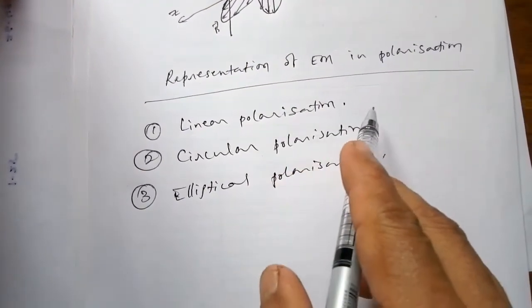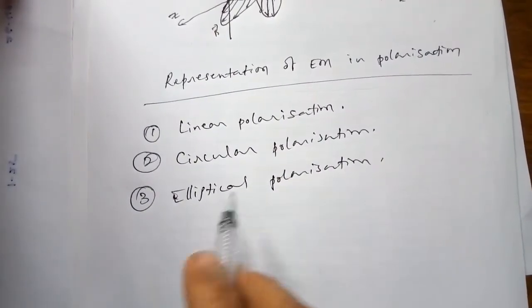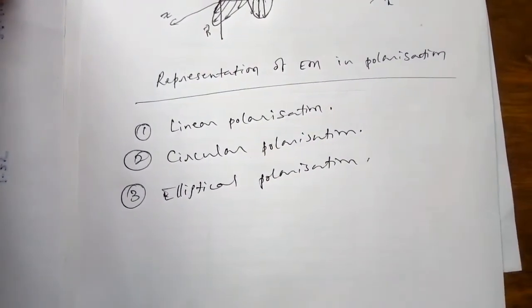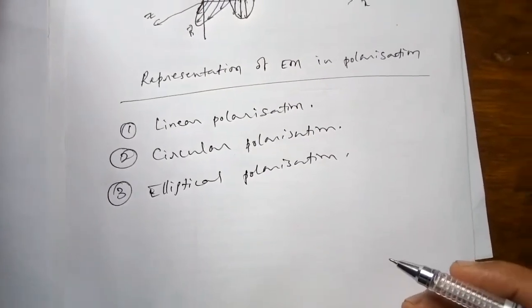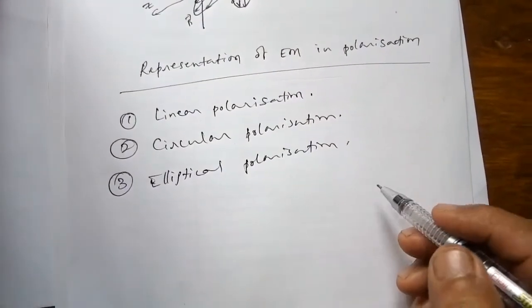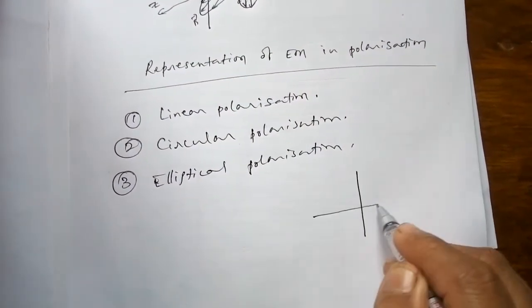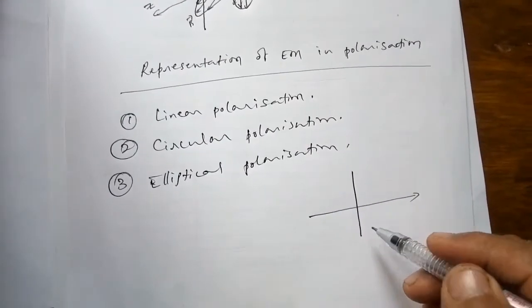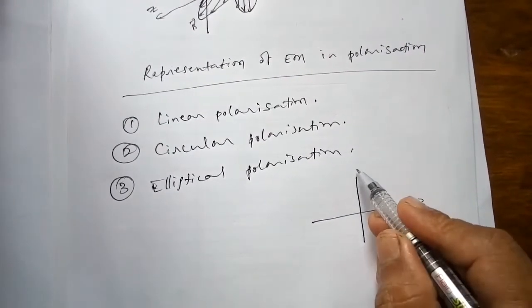Linear polarization of electromagnetic wave, circular polarization of electromagnetic wave, and elliptical polarization of electromagnetic wave. This classification of polarization is done based on the electric vector.